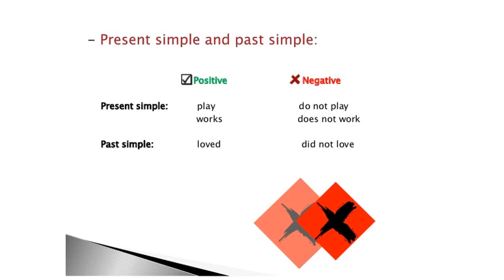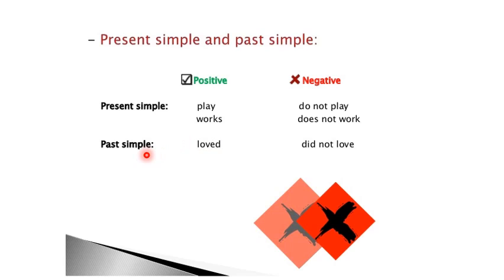Let's learn how we change negative sentences in present simple and past simple tenses. In present simple, if the verb is play, we add do not play. Play can be used with the plural subject like I play, they play, or we play. And in the negative sense we say I do not play, they do not play, or we do not play. With the singular subject we use works with s or es, and in the negative sense we change the helping verb as we use she does not work, he does not work.